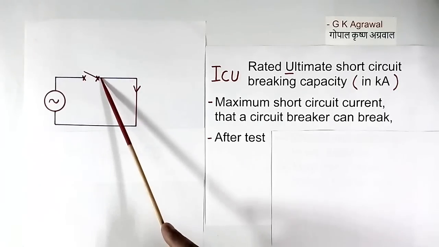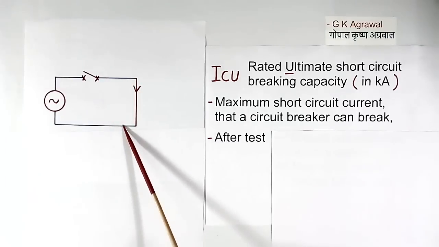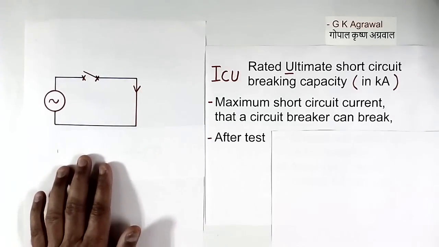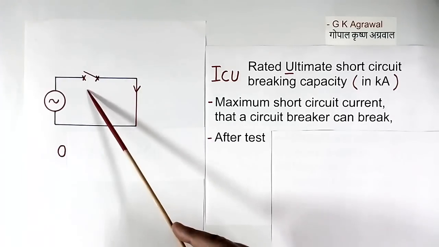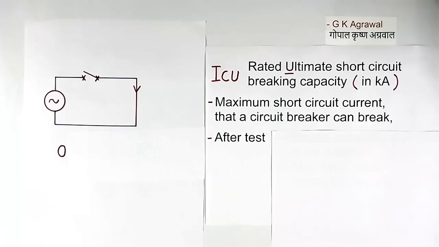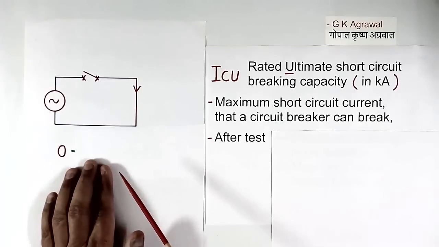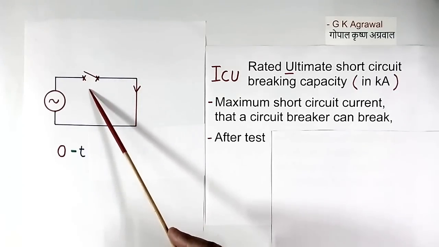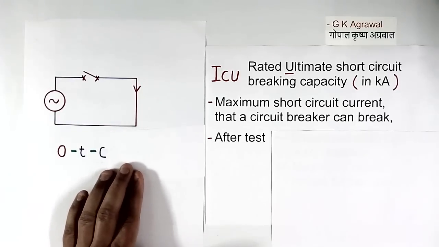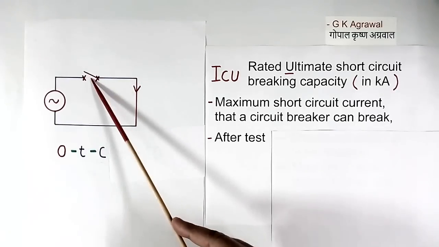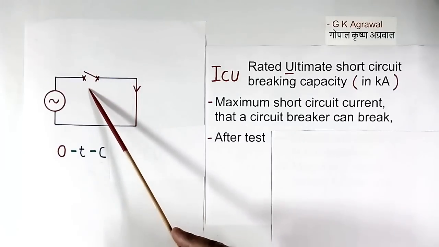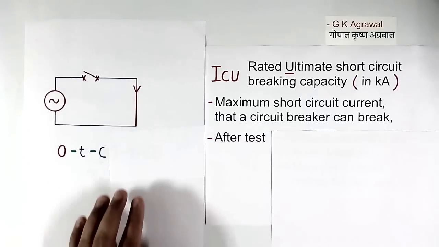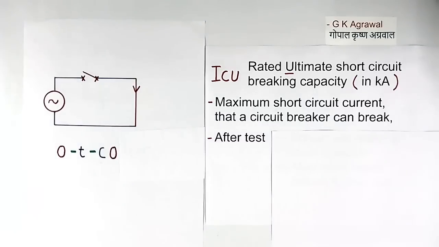Suppose this breaker is closed here and short circuit is there, so this breaker will open automatically. So we will write O. O means it is opening. Now what we do, after some time, say T, we will go and close this breaker manually. So we write it C. C means close. Now we have closed this breaker and short circuit is still there, so it will open again automatically. So we call it O.